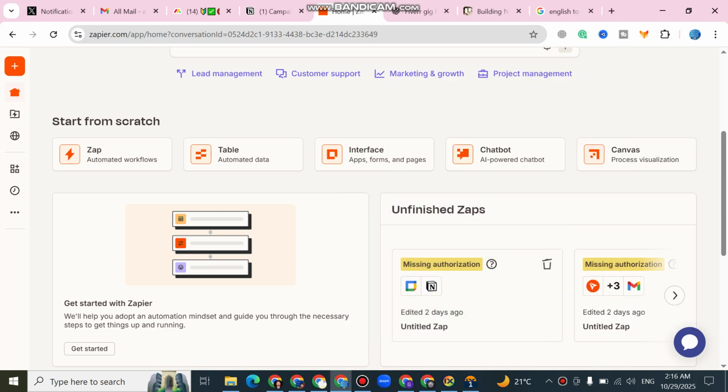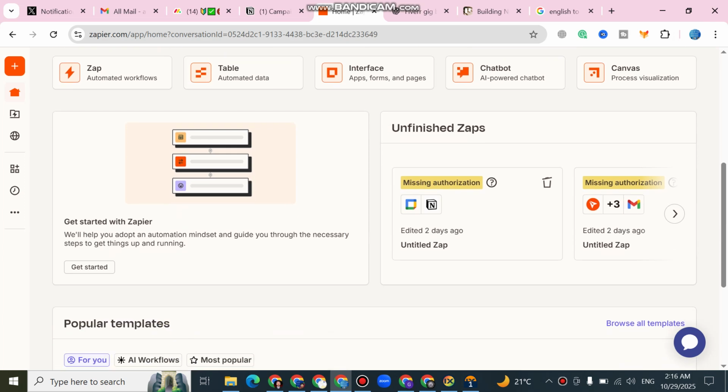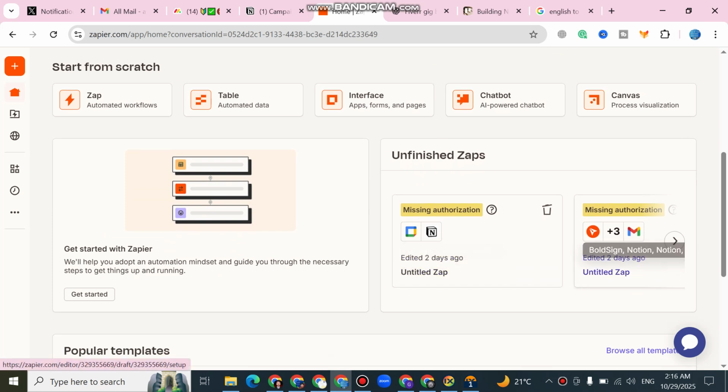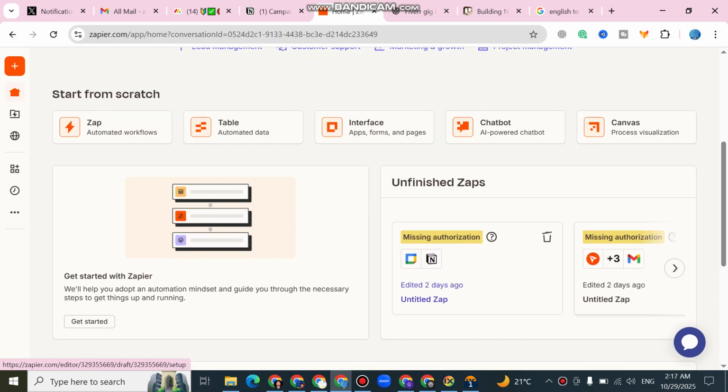So let me explain how you can connect these tools through Zapier that we need. It is difficult if you send me all these login access. So let's see, this is the Zap we are going to create. First, I am going to open this.